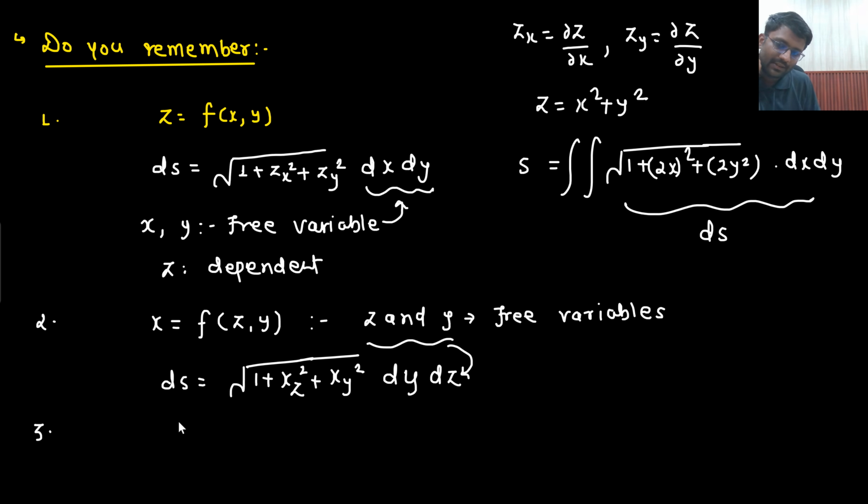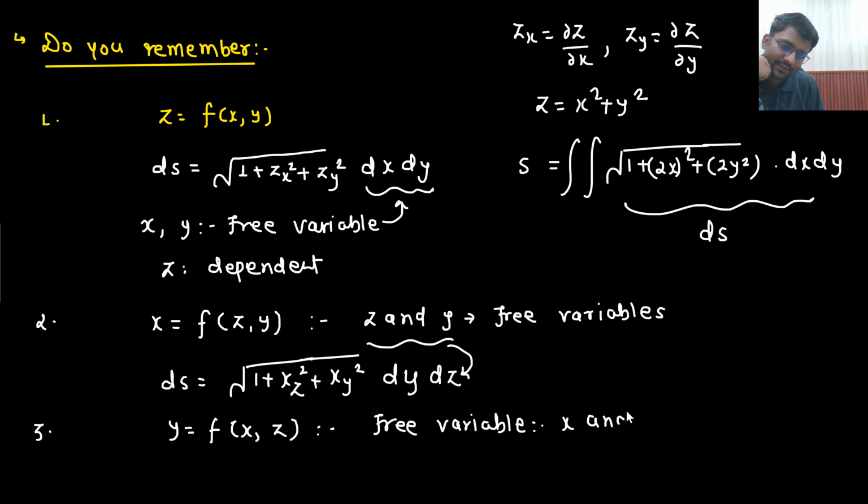Next, if your y is a function of x and z, who are the free variables? Sir, free variables are x and z. So how will you write down the ds vector? Again and again I am saying ds vector because here we need to write down the vector as well. We will talk about the direction later on. As of now, I am only talking about the magnitude.